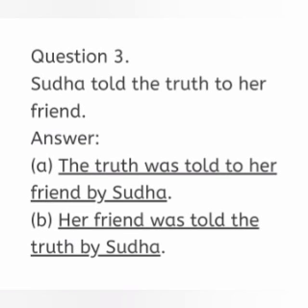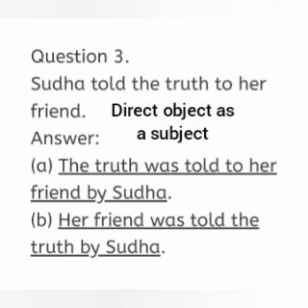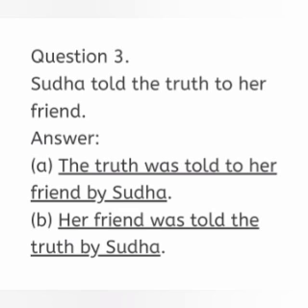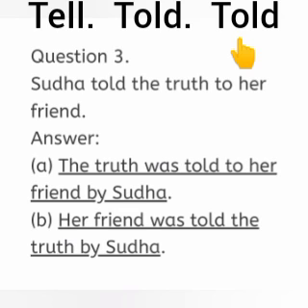The third question, Sudha told the truth to her friend. Here there are two objects in this sentence. Her friend is an indirect object. The truth is a direct object. At first, we have to use the direct object, the truth, as a subject in the first sentence. The truth and auxiliary be verb was. The question is in past form, so we have to use the past form of the auxiliary be verb appropriate to the singular subject, the truth, that is was. The past participle form of the main verb is told.